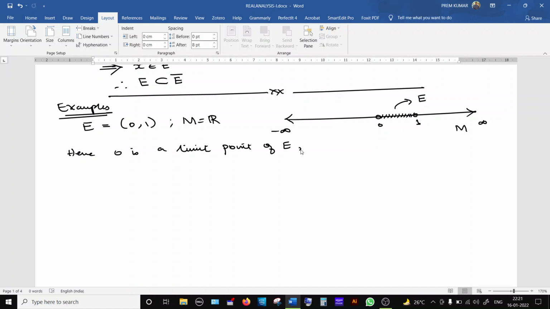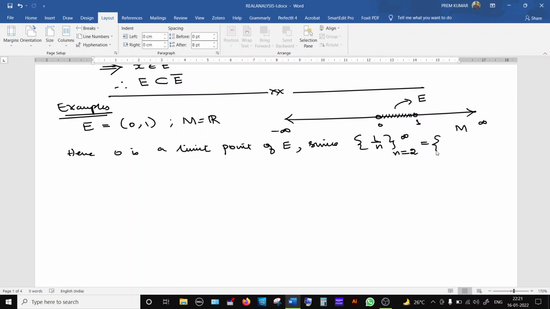Clearly, why is it a limit point? Since the sequence 1 by n, n equals 1 to infinity, you can omit the first term 1 by 2, you can put 2 to infinity, because n equals 1 means the first element is not belonging to the set, so you can start from n equals 2 to infinity.